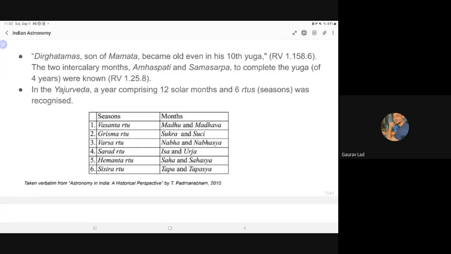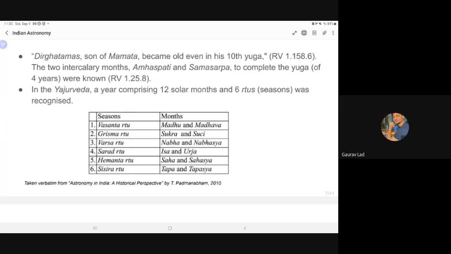Now, take a look at the names of the months. They are not the same that we saw yesterday, right? These are not Chaitra, Vaishakh, Jyeshtha, Ashadha, Shravan, Bhadrapad. These are the Vedic names of the solar months. So clearly, you can see a difference between the Vedic astronomy and the Siddhantic astronomy, which evolved way later, during the time of Aryabhata.